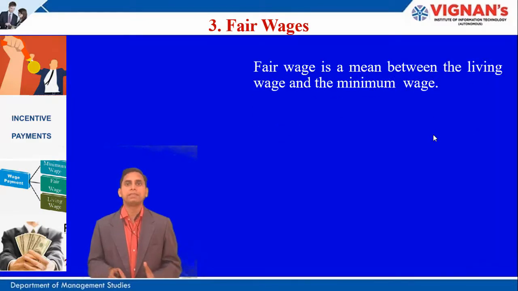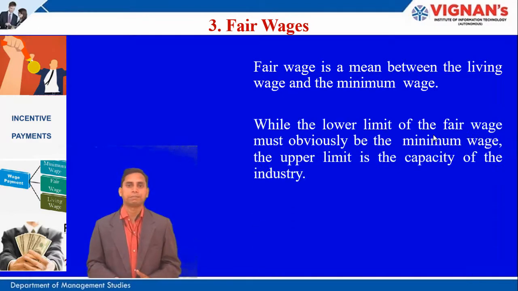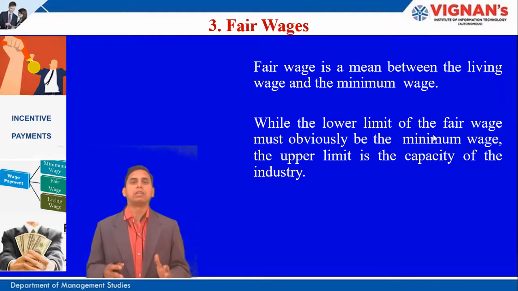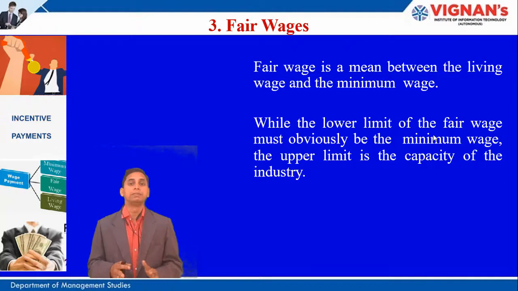So a fair wage is a mean between the living wage and the minimum wage. So the fair wage lies in between the minimum wage and the living wage. While the lower limit of the fair wage must be the minimum wage. So definitely the lower limit is the minimum wage. Why we call the minimum wage the lower limit is because the minimum wage is defined and must be paid to the employee, basically from the act or from the government. So it is an obligation for the company to pay this minimum wage.